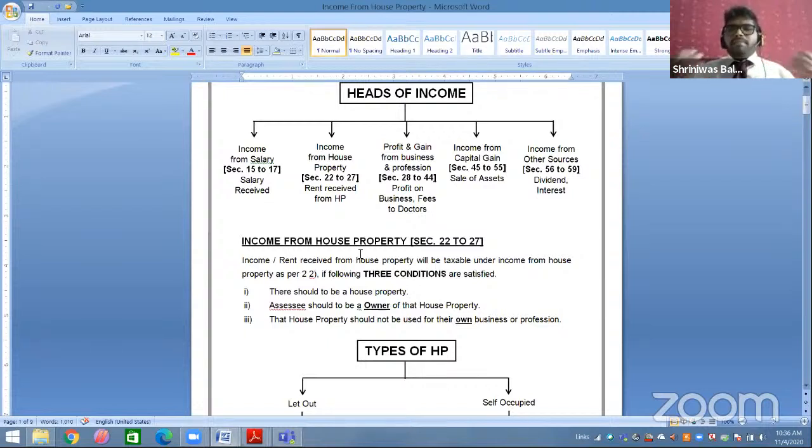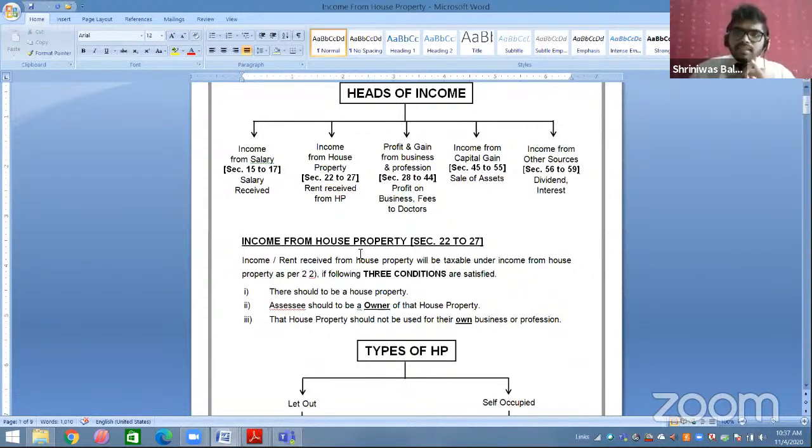Now I have some capital assets like investment in shares, securities, debentures, house property, etc. I am selling those capital assets and receiving some gain on them. Why we mention gain, I have explained in today's earlier session. So gain on capital asset will be taxable under income from capital gain. And anything remaining after these 4 heads of income will be taxable under income from other sources.